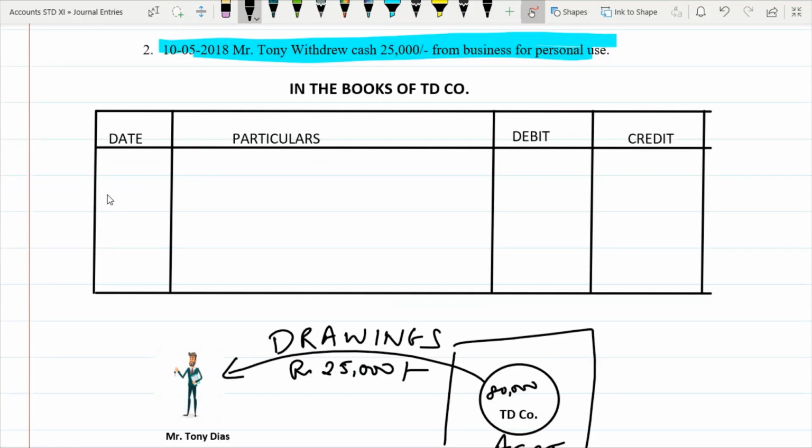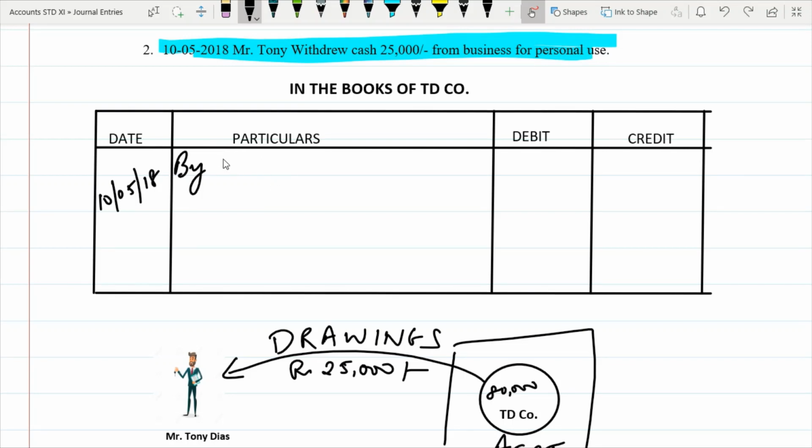Second problem. We'll start with the date 10/05/18. First thing here is start with by Tony. But now since Tony is the owner, right? So we do not write his name. And in this case, we will not write capital.